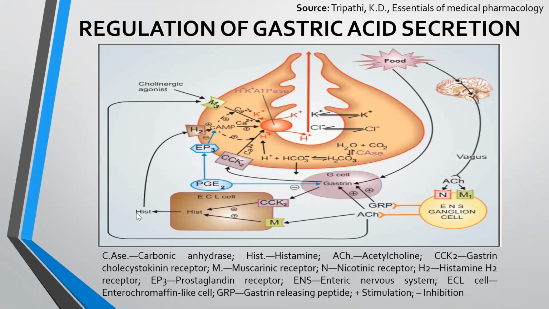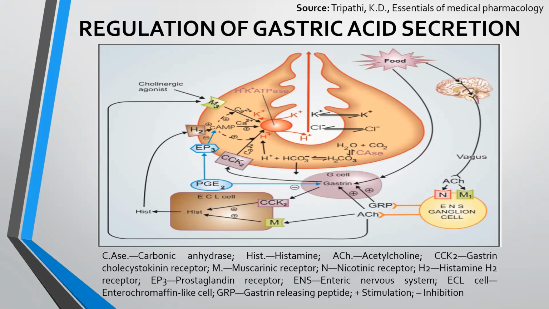Then this histamine acts on H2 receptors present on parietal cells. M3 and H2 receptors further act by the secondary messenger cAMP, and the CCK2 receptor acts by the secondary messenger phospholipase C, IP3, DAG pathway.